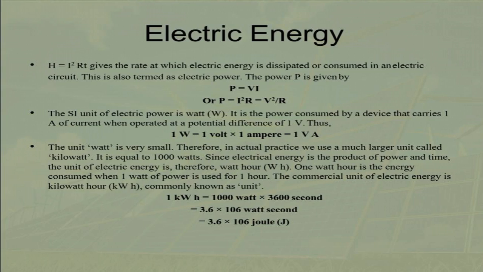Since electrical energy is the product of power and time, the unit of electric energy is therefore the watt hour. 1 watt hour is the energy consumed when 1 watt of power is used for 1 hour. The commercial unit of electric energy is the kilowatt hour, commonly known as a unit. 1 kilowatt hour is equal to 1000 watt into 3600 second, which is equal to 3.6 into 10 to the power 6 watt second, which is equal to 3.6 into 10 to the power 6 joule.